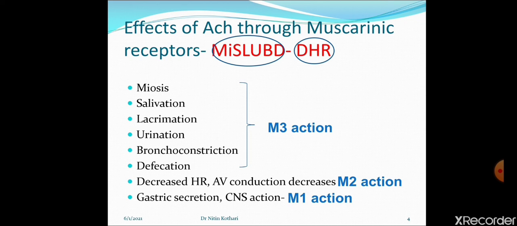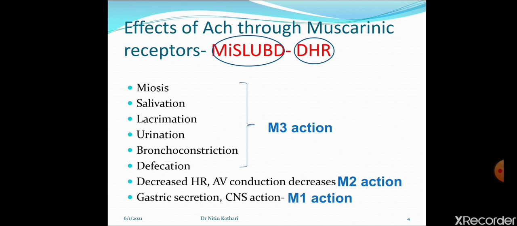Muscarinic drug causes urination. Urine is passed out because of muscarinic receptor stimulation. But atropine and atropine-like drugs will cause urine retention. Urine is not passed out, so urine will be retained in the urinary bladder because the detrusor muscle of the bladder wall is relaxed because of atropine.